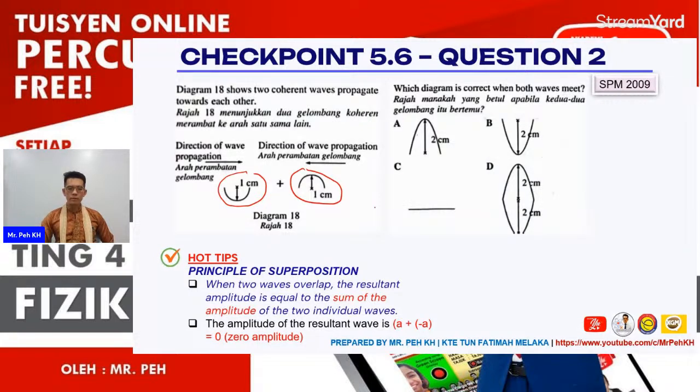So when the two waves overlap each other, we need to sum their amplitudes. For the first, there will be 1 cm minus, this one is a trough, so it's minus 1. Plus, this is a crest, so it will be positive 1. So in the end we get 0. That means there will be 0 amplitude. So the answer is very clear. It will be C.